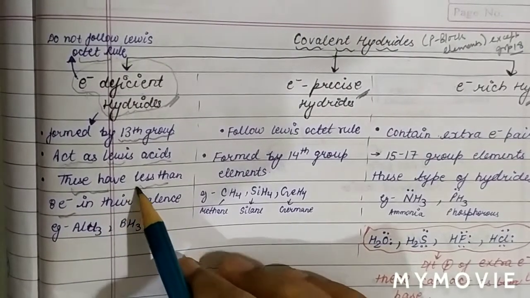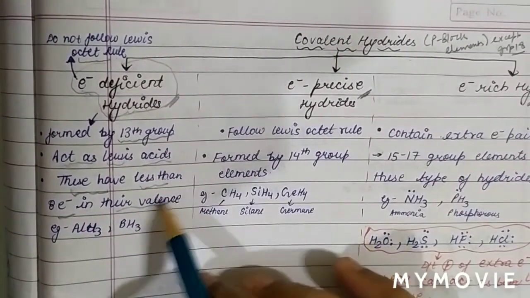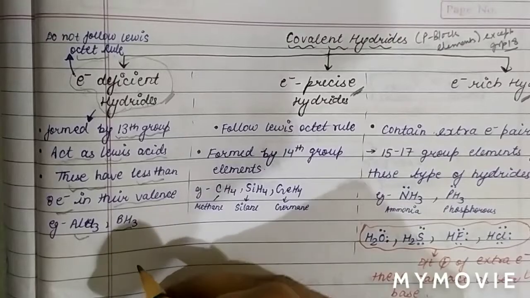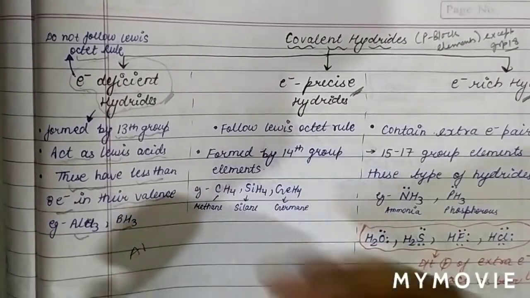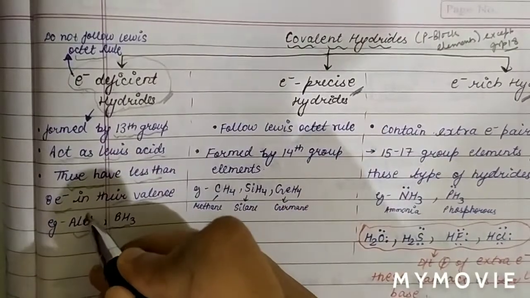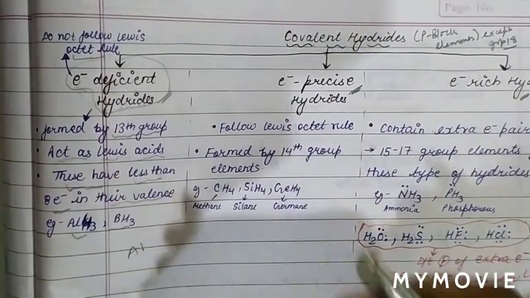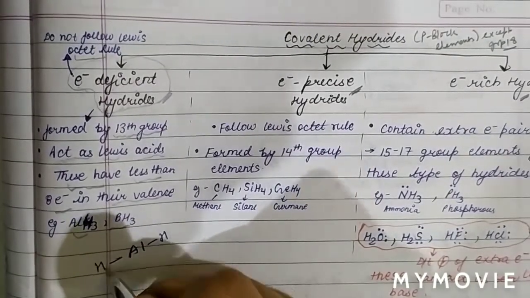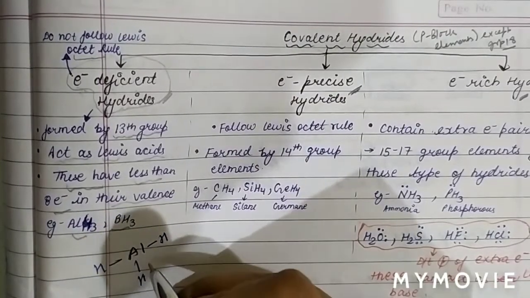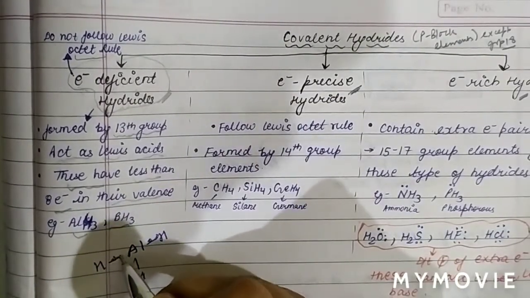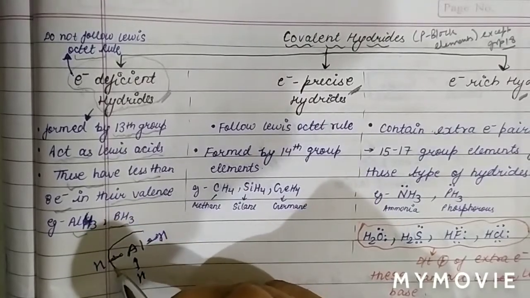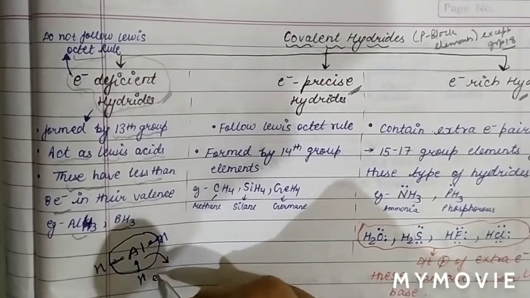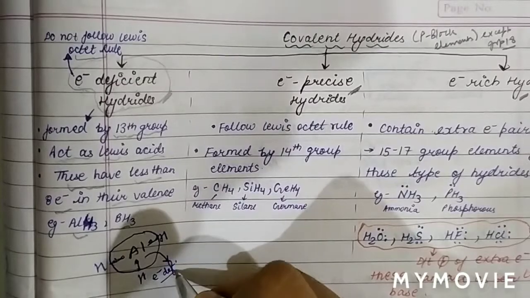So these hydrides have less than 8 electrons in their valence shell. For example, AlCl3 and BH3. As we are discussing hydrides, take AlH3. In aluminium hydride, around aluminium, how many electrons are there? 1, 2, 3, 4, 5 and 6. 3 bonds are there, so only 6 electrons. It means the central atom is electron deficient.